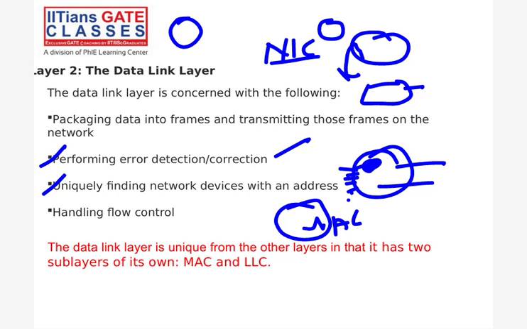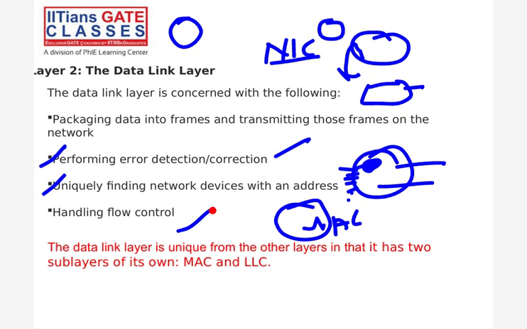Last point, handling flow control. In the same way that flow control exists at the transport layer, here also we are doing point to point flow control. Some techniques are there for flow control: sliding window techniques, go-back-N, and some other protocols. We will see in detail, like go-back-N ARQ and selective ARQ. Multiple techniques are there. And now these are the four main tasks of the data link layer.